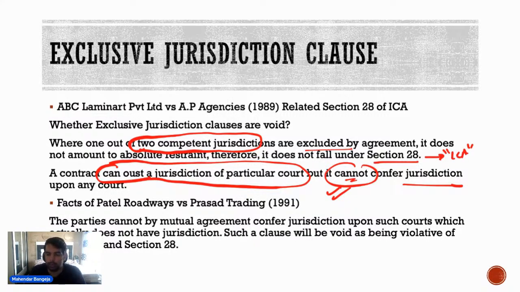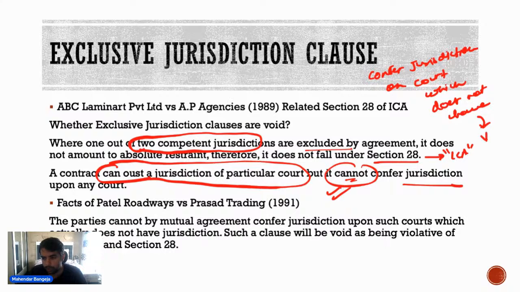So basically if you are conferring jurisdiction on a court which does not have it, then basically the contract is void, the clause is void.